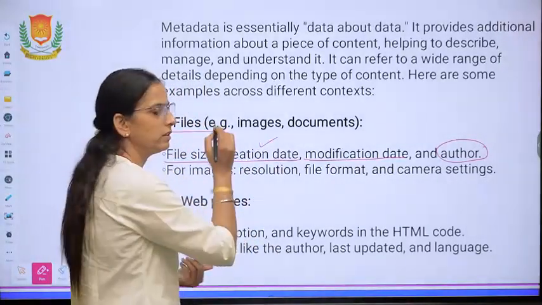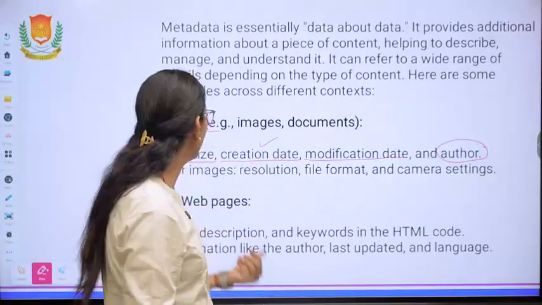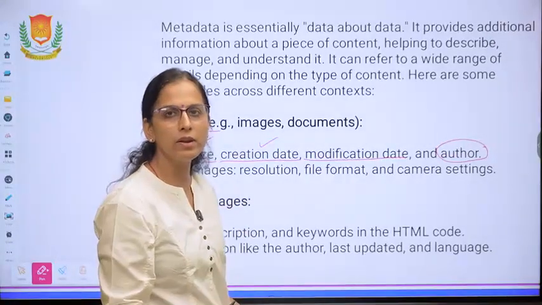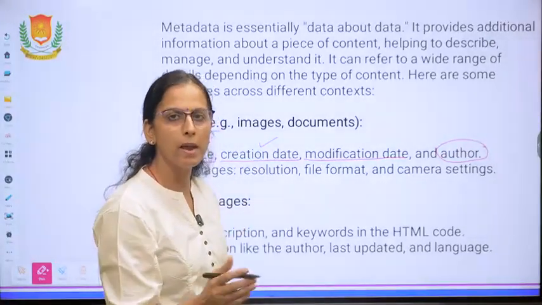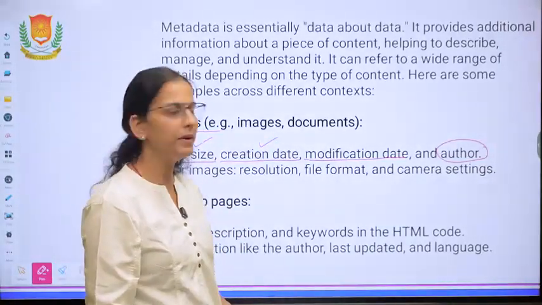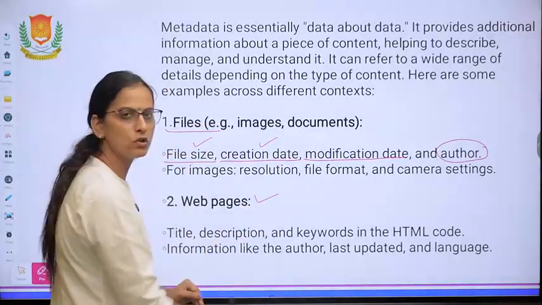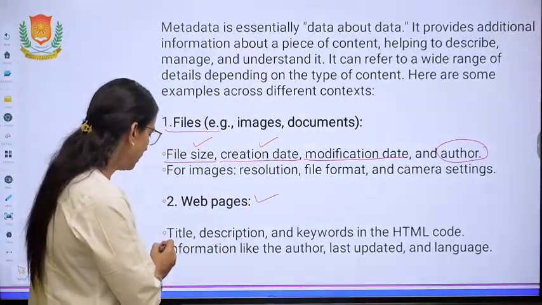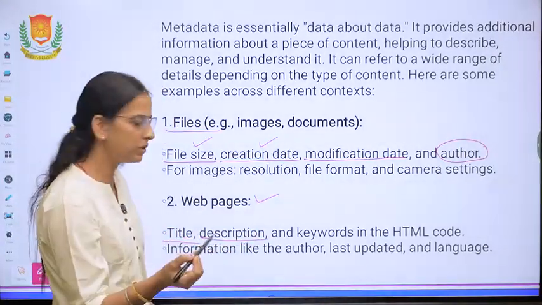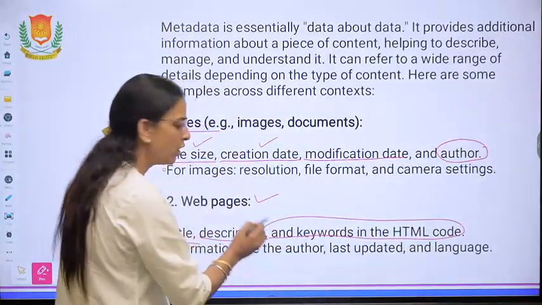Creation date: books created on a particular date, their list will be displayed. The name of the file and size can be given, in KB, MB and GB, and their names will be displayed. So these are the ways. Then you can give the reference of the web pages also. You can give the title, some brief description about it, or use the keyword in the HTML code.